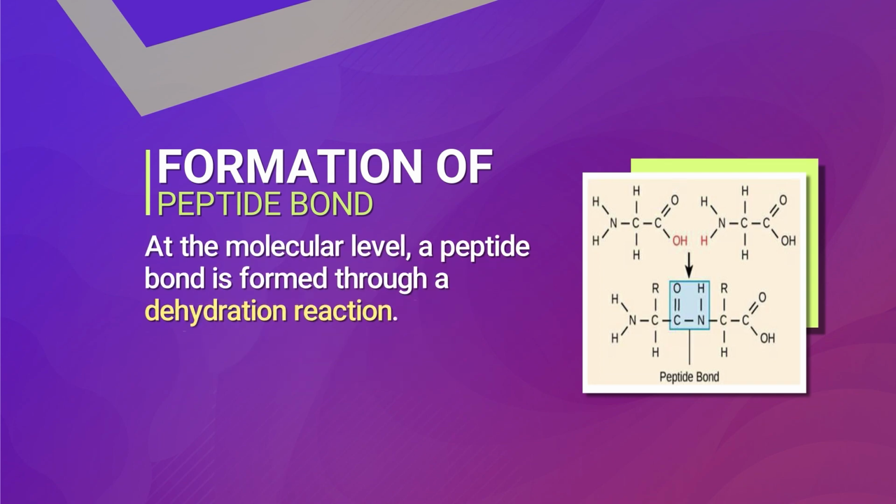So, at the molecular level, the peptide bond is formed through a dehydration reaction, as we have said that a water molecule, that is H2O, is eliminated from the structure, which means it is a dehydration reaction. As shown in the image, 2 amino acids are able to bond together when 2 hydrogen and oxygen are removed from the molecule, and we get the formation of the peptide bond.